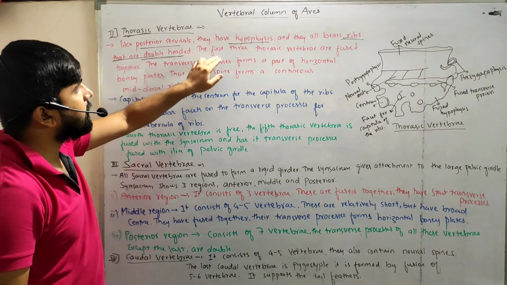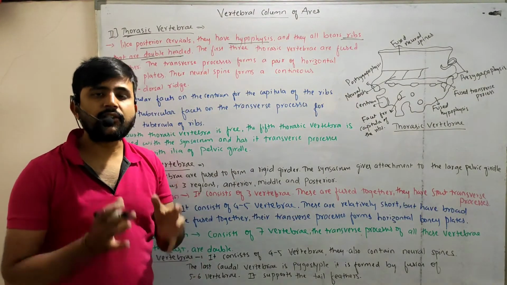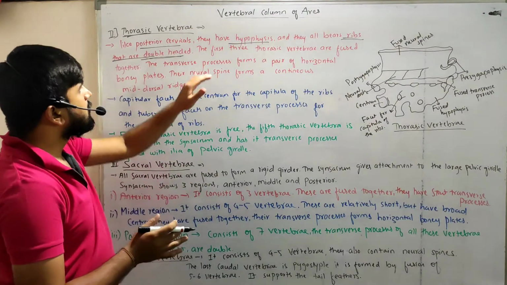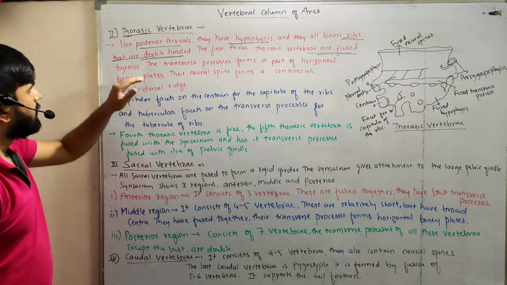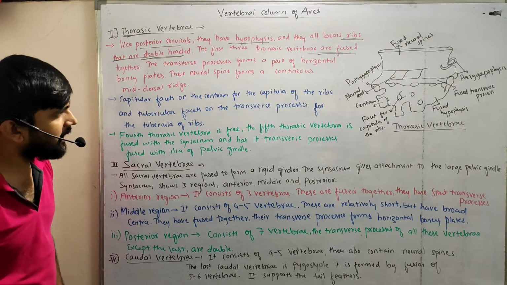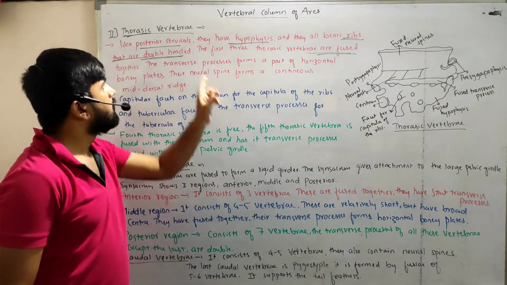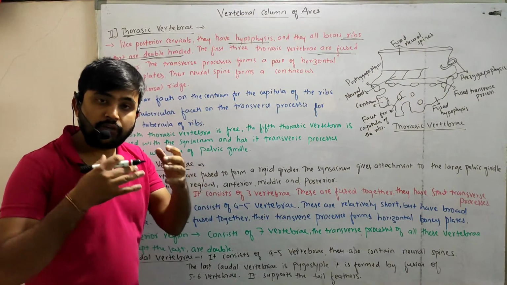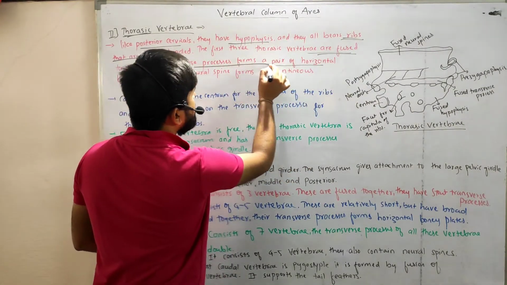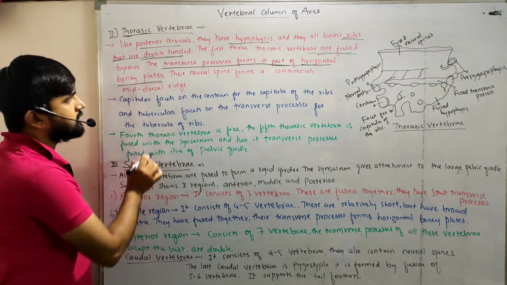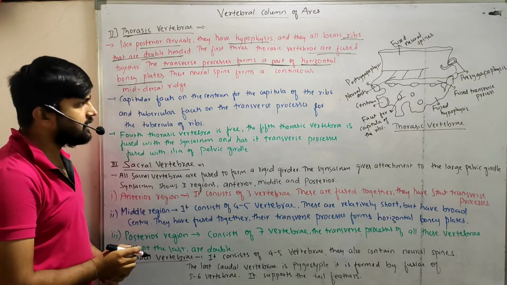The first three thoracic vertebrae are fused together. In this fused form, the transverse processes form a pair of horizontal bony plates.